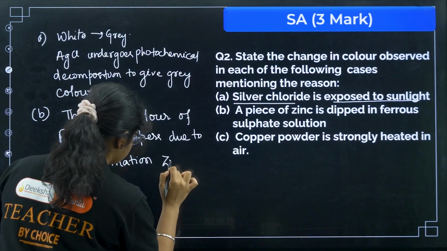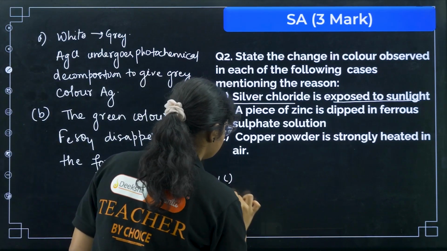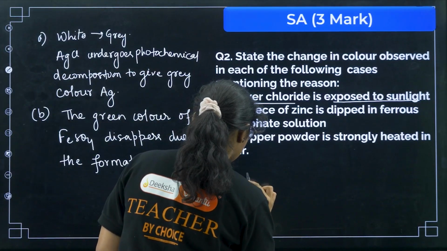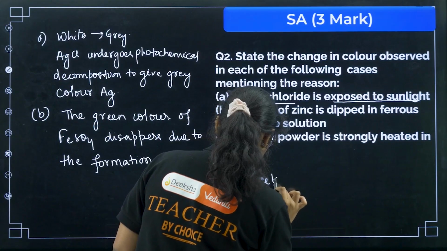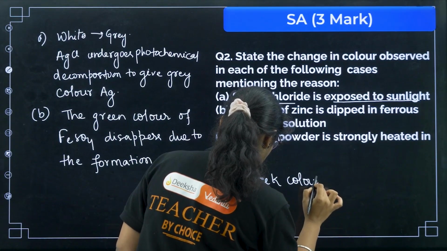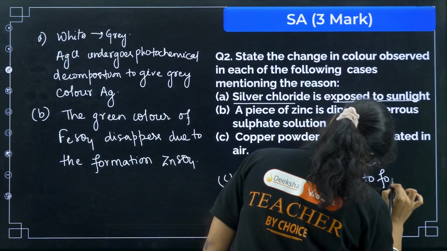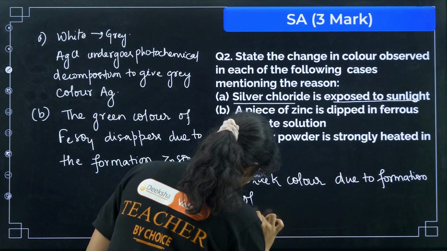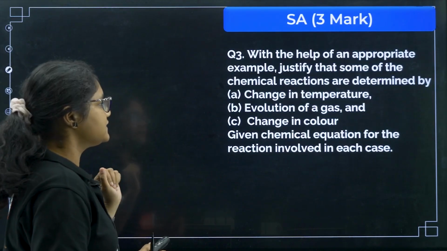Single displacement reaction, so there will be formation of zinc sulfate. Next, copper powder is strongly heated in air. So black color appears due to the formation of copper oxide. So let us see the next question.